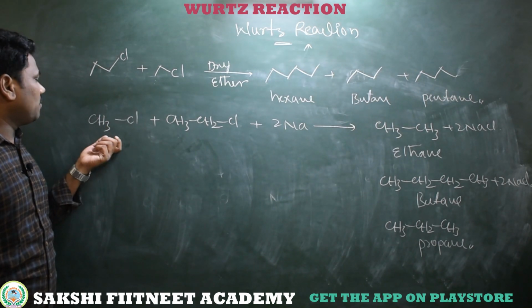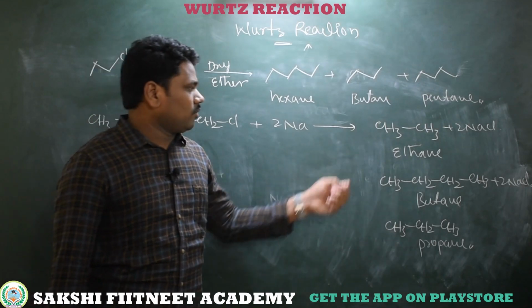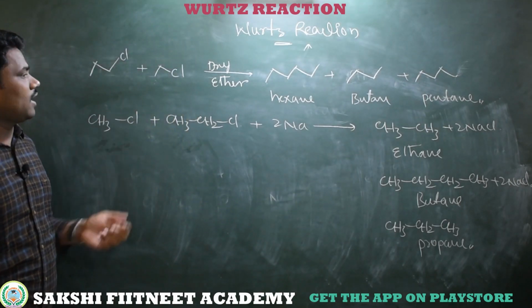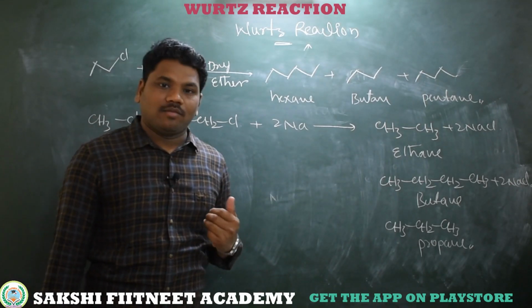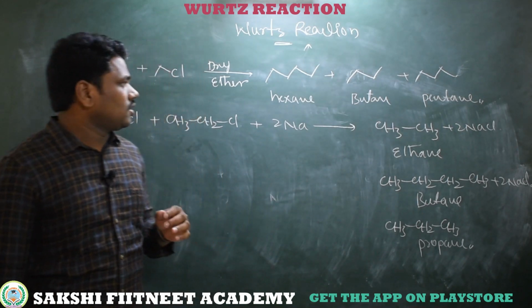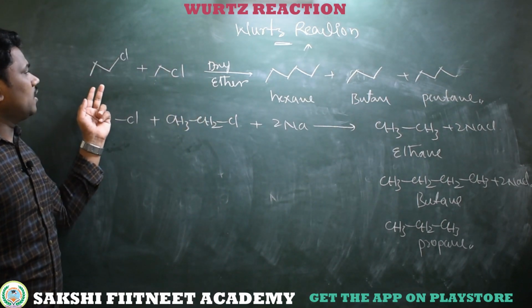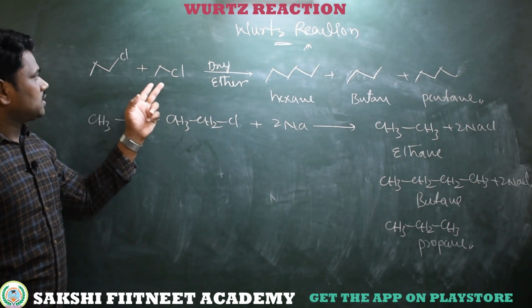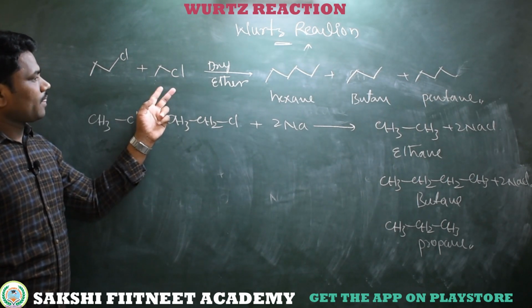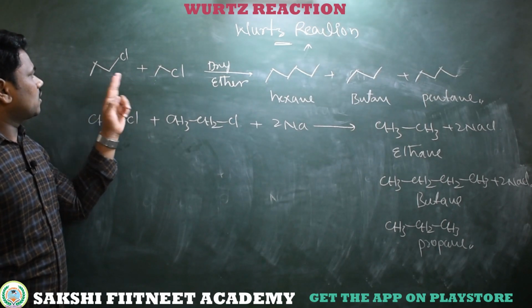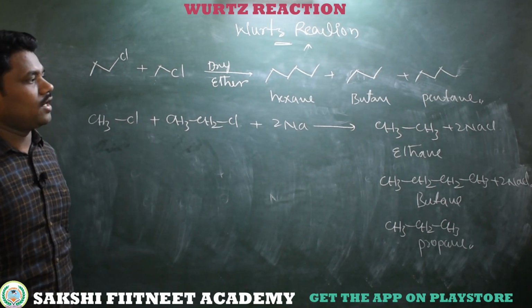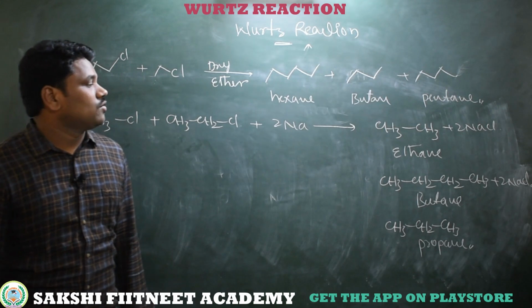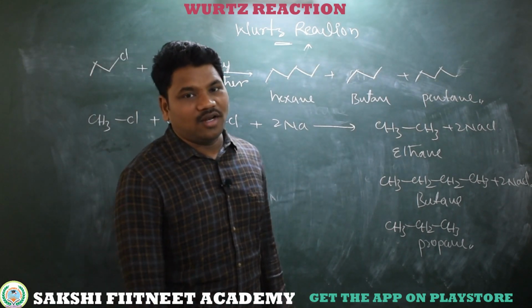If you are taking only one type of alkyl halide, we will get only one product. If you are taking two different alkyl halides, we will get three types of product, that is a mixture of products. When the same types are coupled, those are two types: the same type of these gives one product, the same type of these gives one product. The third product comes from the coupling between these two different ones. So this is the Wurtz reaction. So hope you understand well.